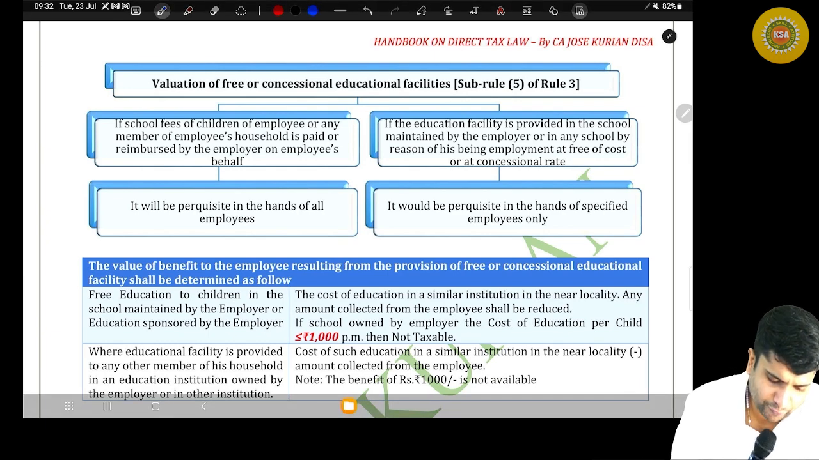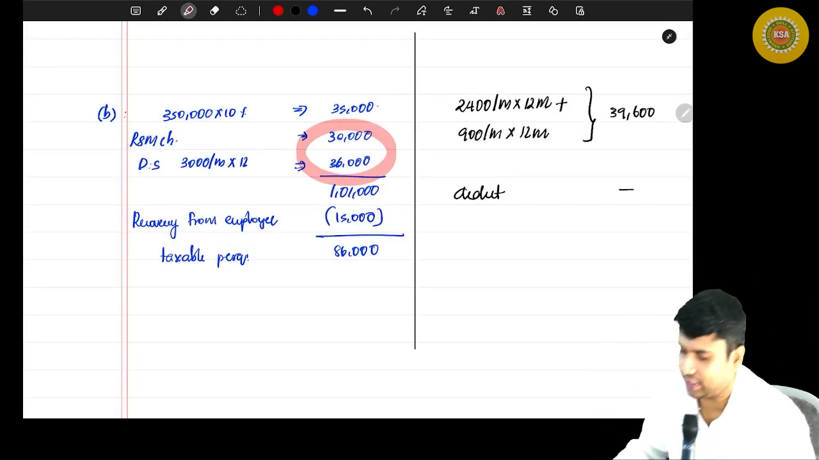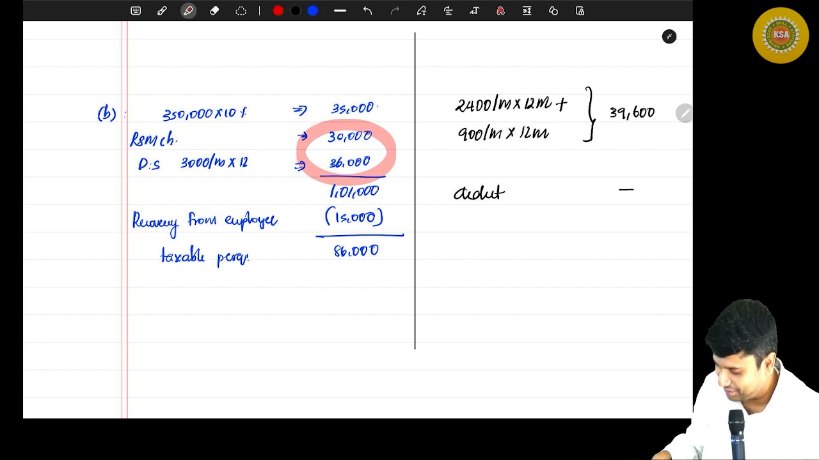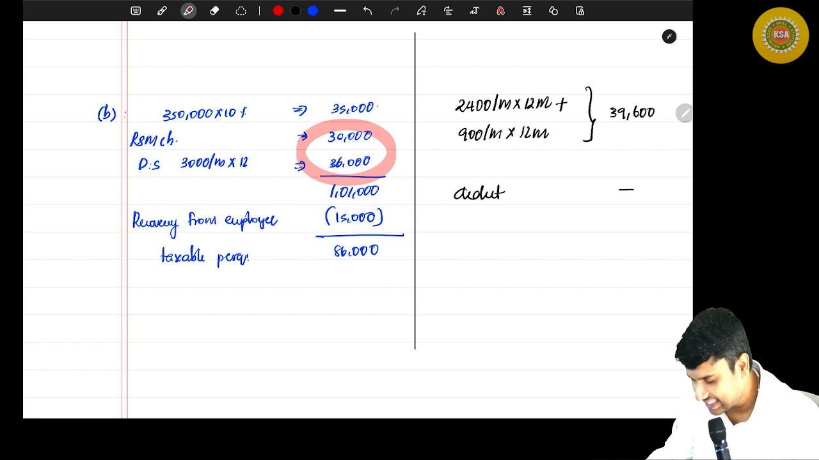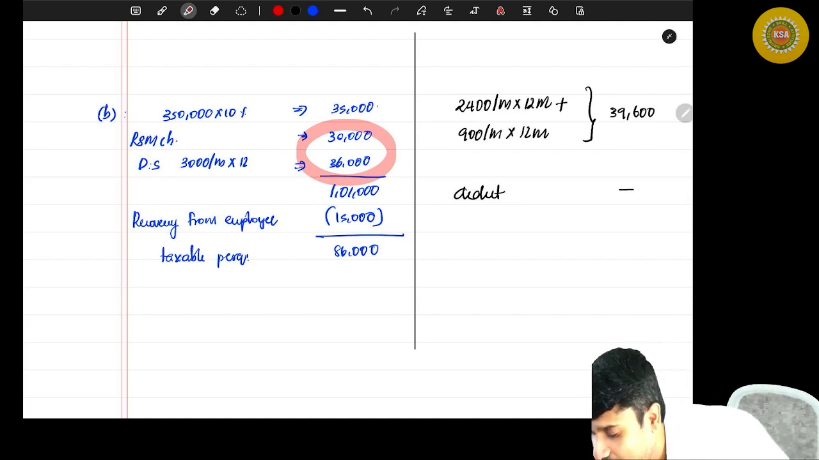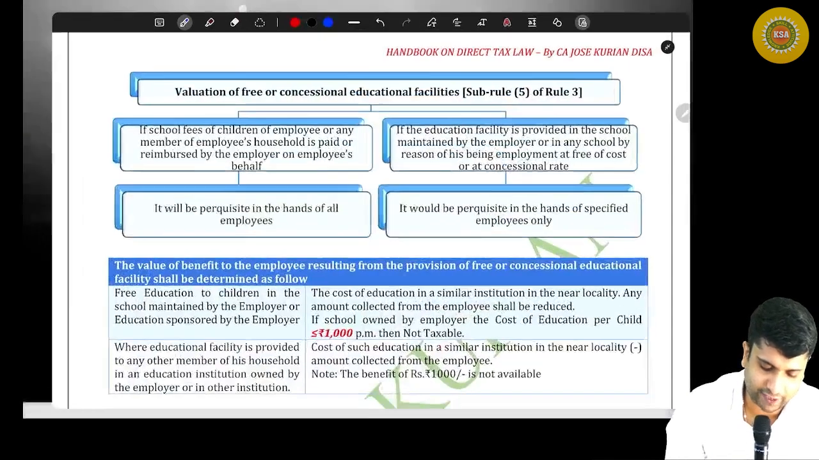Now, friends, this is the answer. The next perk valuation that we are about to discuss, what is the next perquisite valuation? That is the valuation of, which is the next one? Concessional education. Okay. Before that, I'll tell you about the specified employees. Listen.